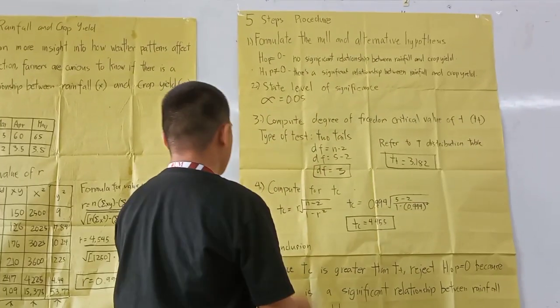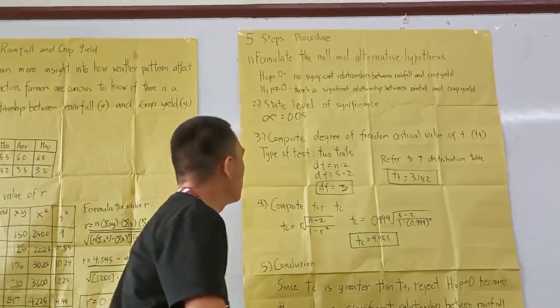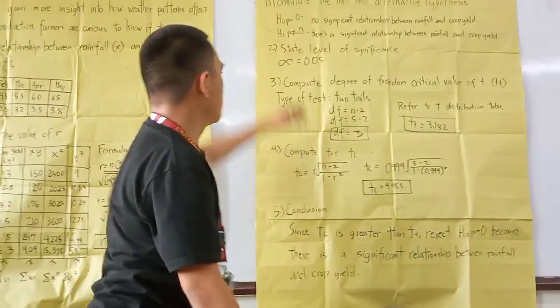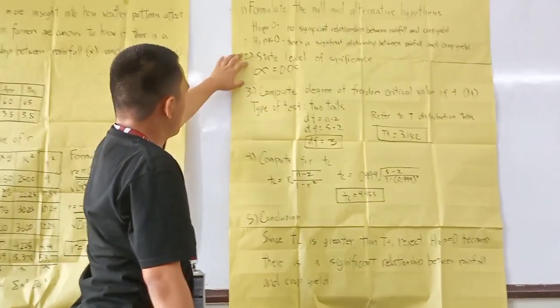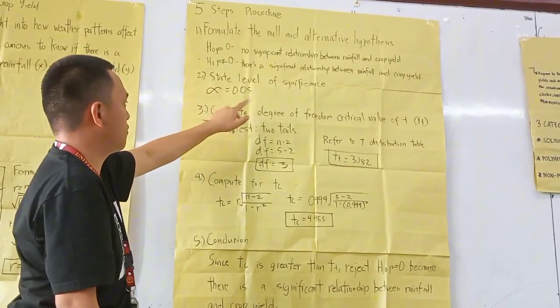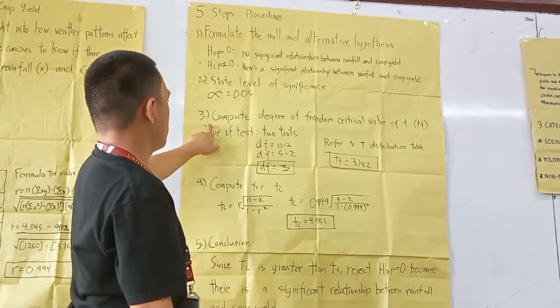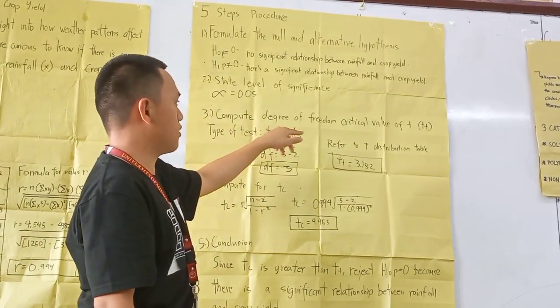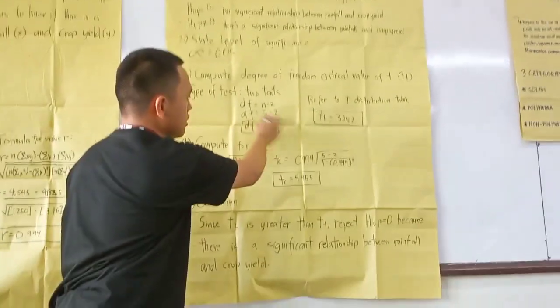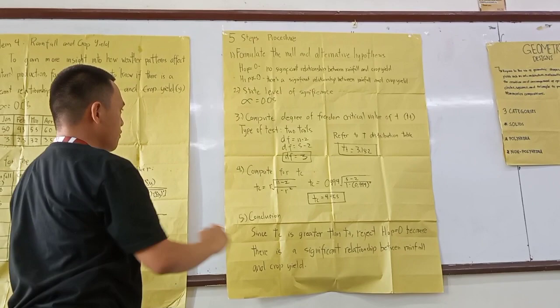That's also dependent on the conclusion. So in order to reach the conclusion, using the stated level of significance, alpha equals 0.05, and using step number 3, computing the degree of freedom for the critical value of t: 5 minus 2 is 3, which is the degree of freedom.